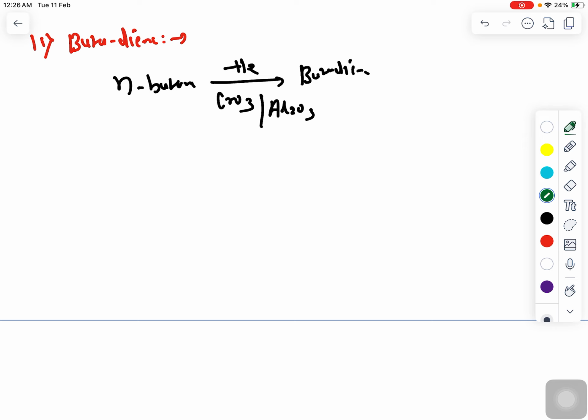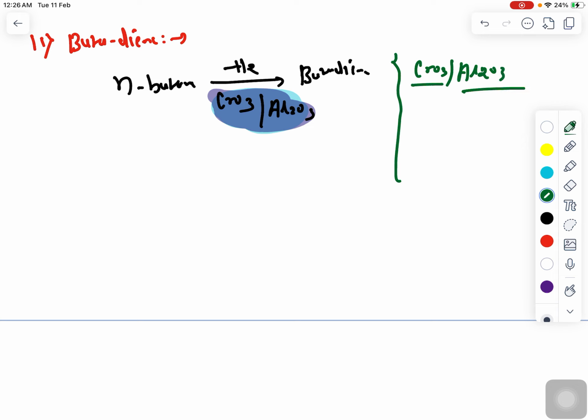So CrO3 and Al2O3 work as a dehydrogenation agent, and here there will be production of butadiene. The catalyst we are using here is CrO3, chromium oxide, or Al2O3, that is alumina.